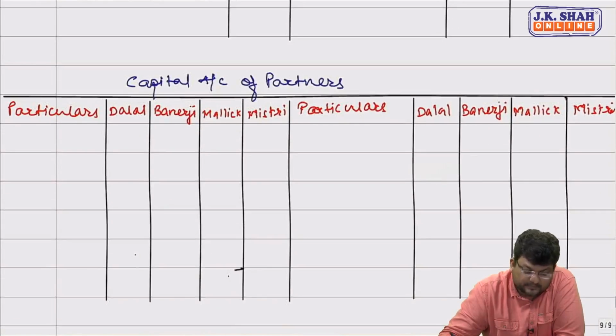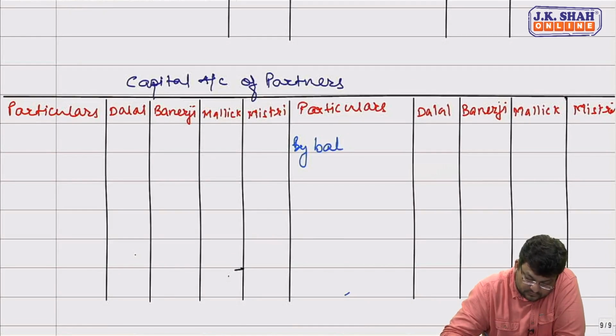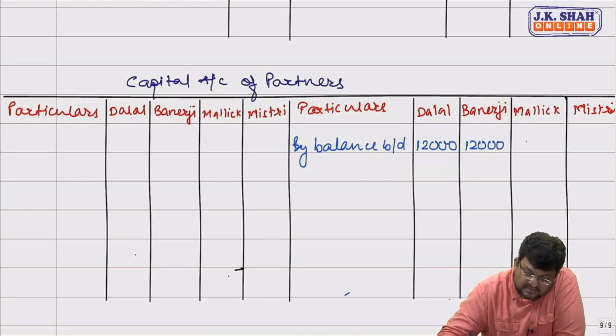To start with, capital balance is given. We'll start with the opening balance of capital. Opening balance of capital in Dalal's account is 12,000. In Banerjee, it is 12,000. In Malik's account, it is 5,000.